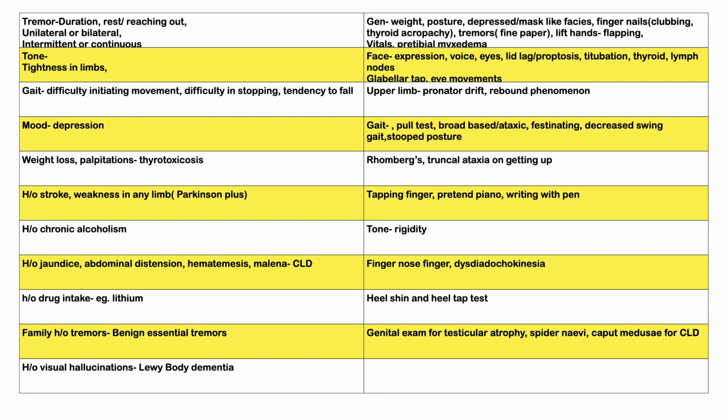We look at the hands, whether it's a fine tremor or a coarse tremor. We can accentuate it by putting a paper on top of the hands to see if any fine resting tremor gets exacerbated. Then we can ask the patient to lift up the hands, cock their wrists back, and see if there's any flapping tremor. Asterixis is seen with carbon dioxide retention, chronic liver disease, or conditions like that, which is a coarse flapping tremor.